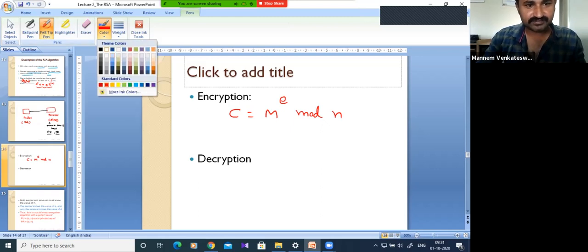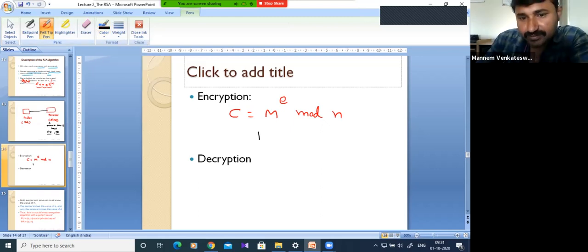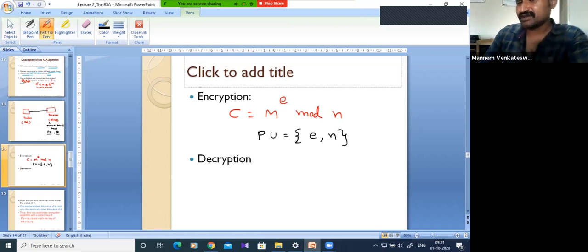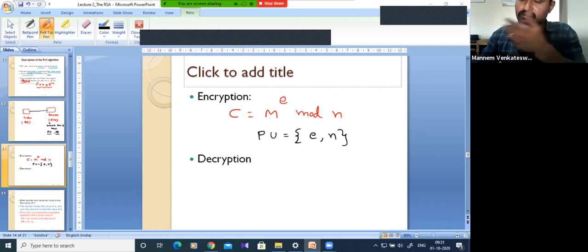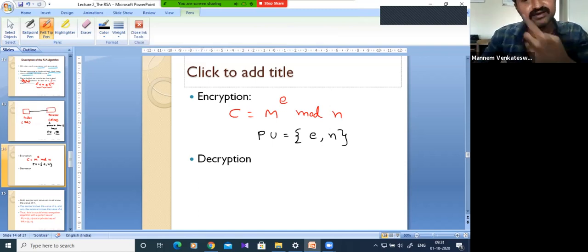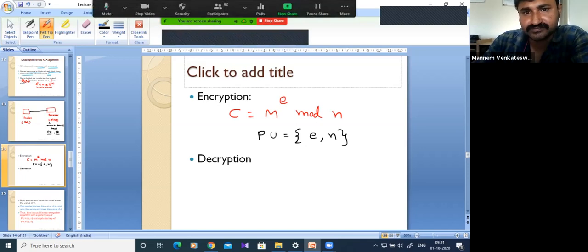Here the public key will be denoted by E comma n. This is a number which will be generated by the receiver; how, we will see. So the public key is represented by E comma n.